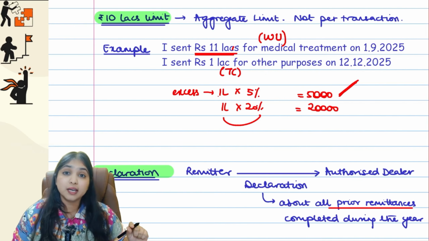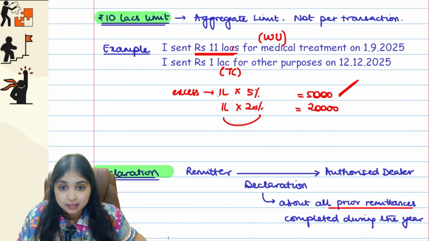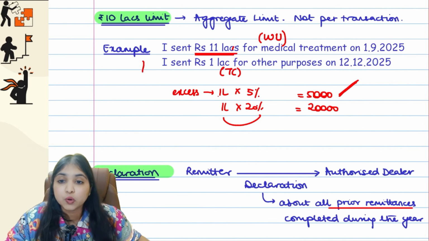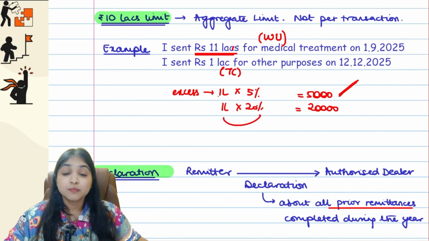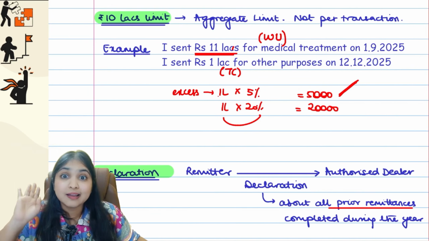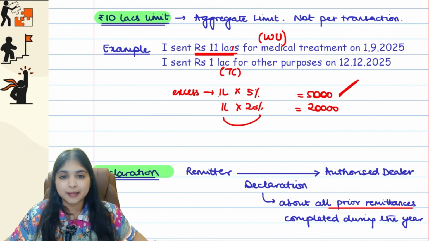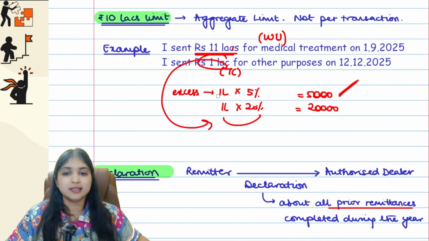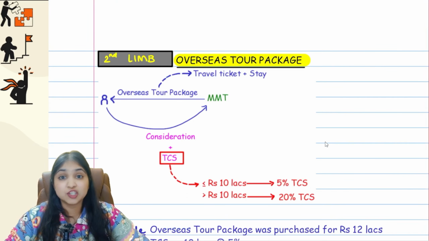So the income tax department wants to avoid that situation. That is why they're telling the assessee, listen, it is your responsibility. When you come for the second transaction to Thomas Cook, you should let them know that in the past you have already remitted 11 lakhs. Then Thomas Cook will think, oh, she has already remitted more than 10 lakhs, so the 10 lakh exemption is already over for her. Now on every remittance TCS will apply. So on 1 lakh they will correctly collect TCS from me. You got the logic right. So this was your 206 1G first limb.